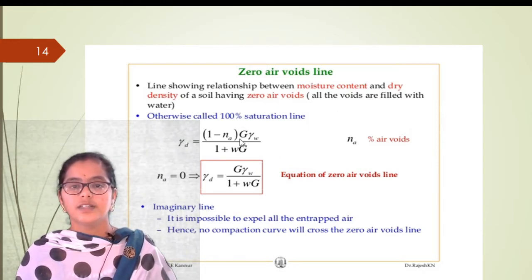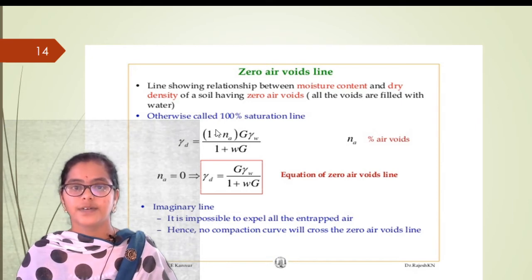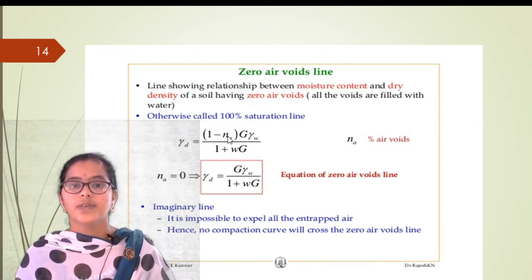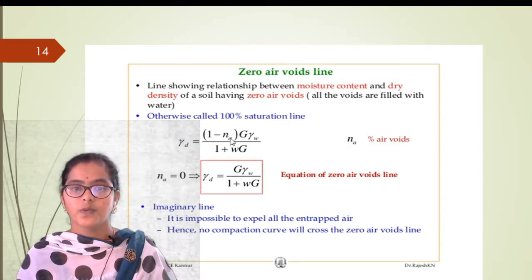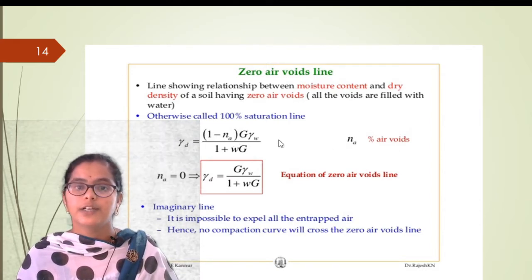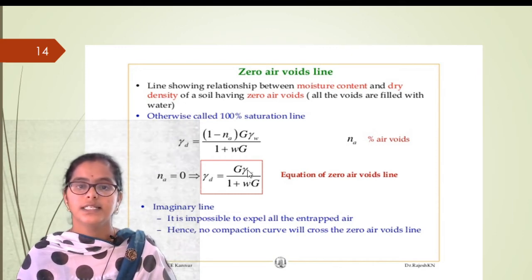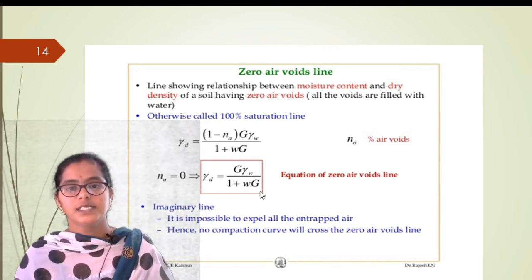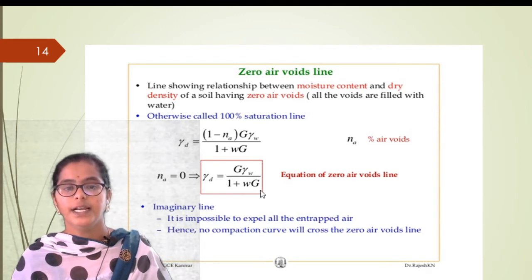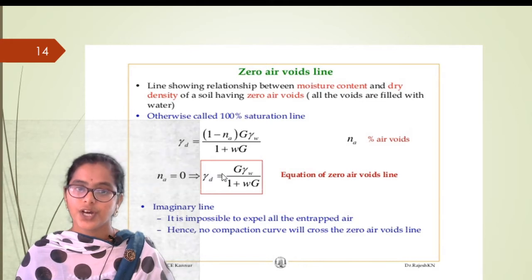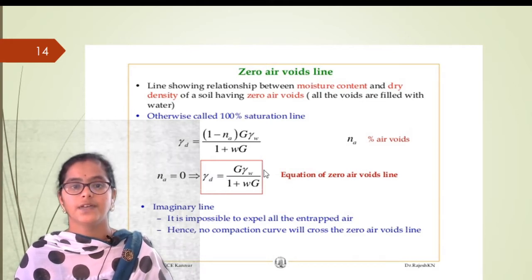So this is the zero air void line equation or 100% saturation line equation. We are saying that Na is 0. If you substitute Na to be 0, the equation will turn out to be G into gamma w by 1 plus w G. So this is the zero air void line equation or 100% saturation line equation.